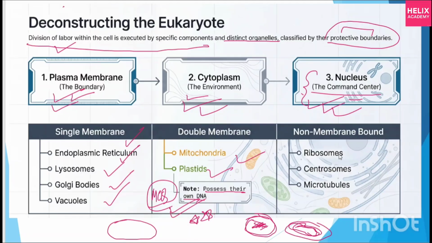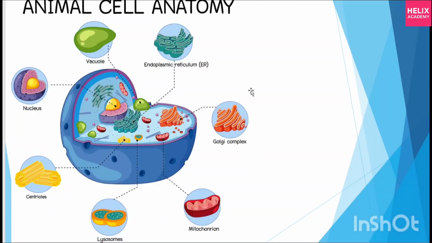Now ribosomes are not membrane bound, centrosomes are not membrane bound, and microtubules are not membrane bound. See, centrosome is present near your nucleus. Centrosomes and centromeres are used during mitosis or meiosis cell division. Clear enough? Yes. Next, see, this is the simple anatomy of your cell. If I show you, this is the entire cell, and inside it there is a nucleus, the yellow one is your nucleus.